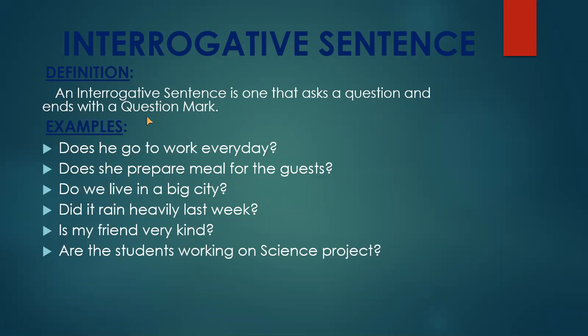Some examples are here. Does he go to work every day? It means it is a question. Does he go to work? Then you can see the question mark at the end. Does she prepare meal for the guest? It is again a question. Question mark is placed at the end.